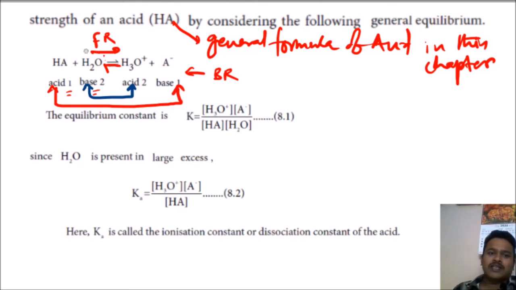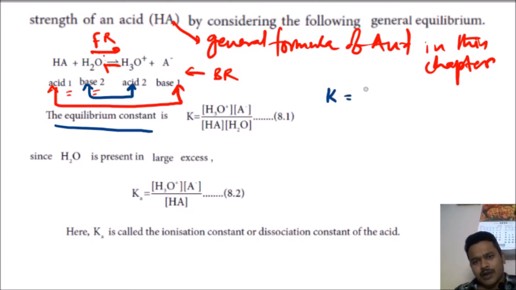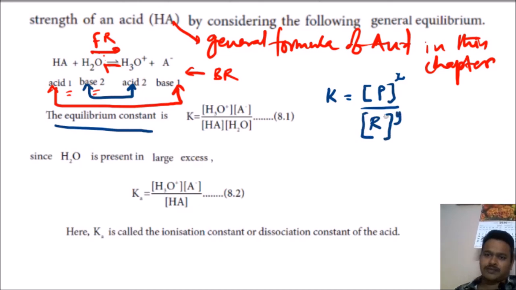It is an equilibrium, so you can write an equilibrium constant. What we studied in chemical equilibrium in first year: K is the concentration of products raised to their powers divided by the concentration of reactants raised to their powers. Powers means the stoichiometric coefficients in the equation. Now in this equation, what are the products? These two are the products.